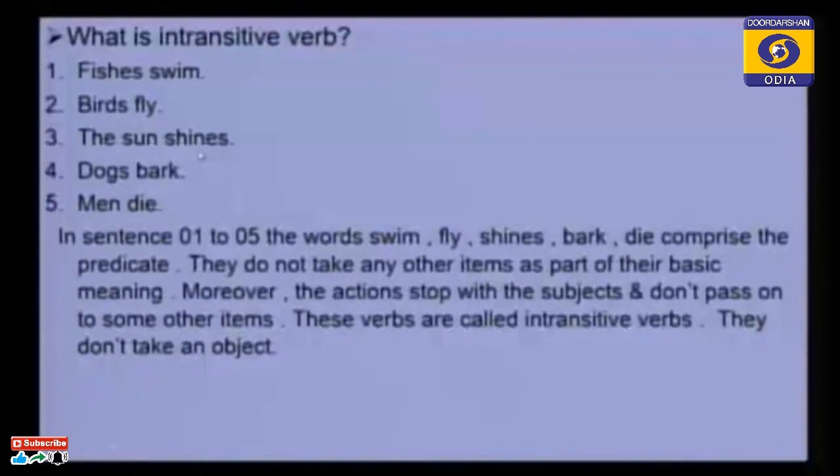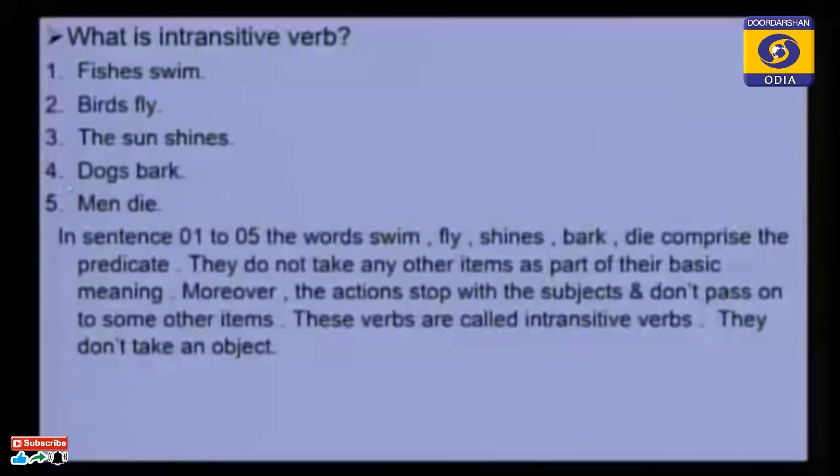We can divide this sentence into 2 parts. One is the sun, that is the subject part. The other is shines, that is in the predicate part. But this one, shines, is a verb, because I have already told you, a verb is an indispensable part. So without a verb we cannot make the predicate part, or we cannot make the sentence. So shines is the verb.